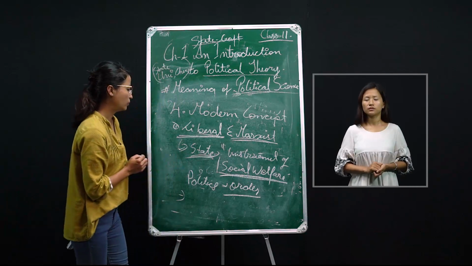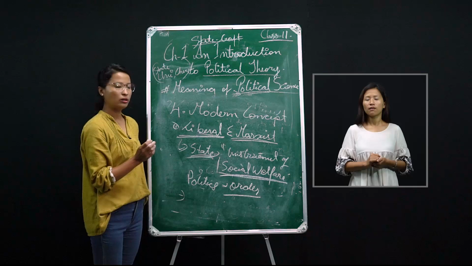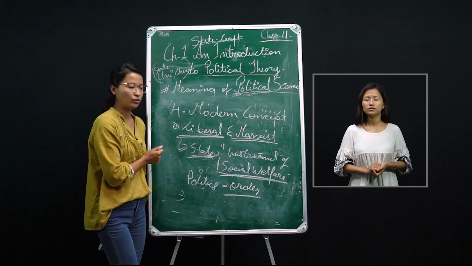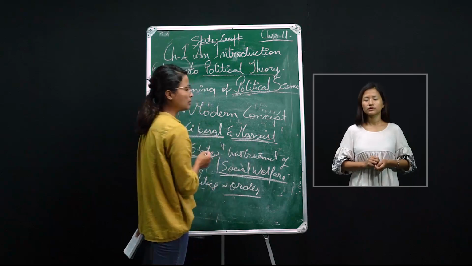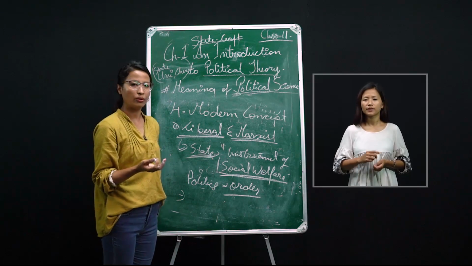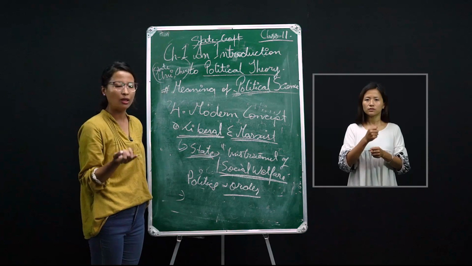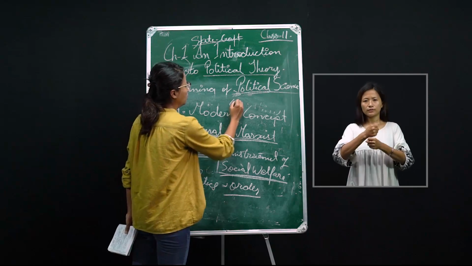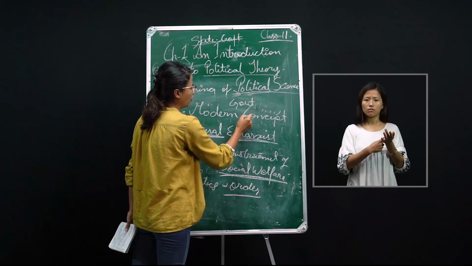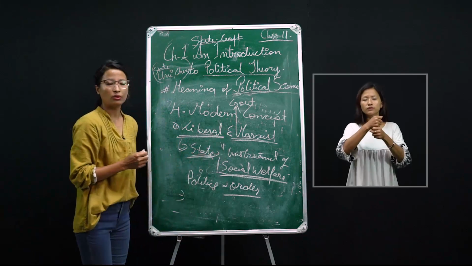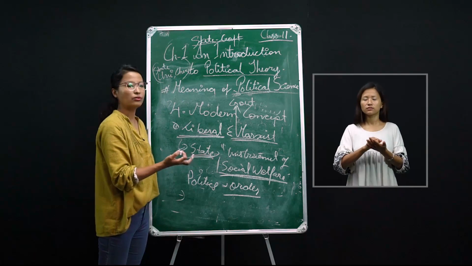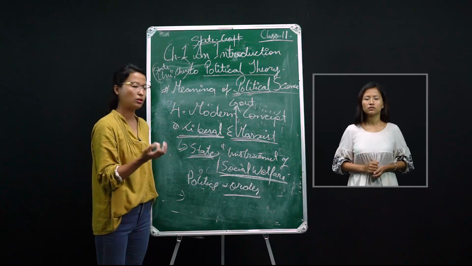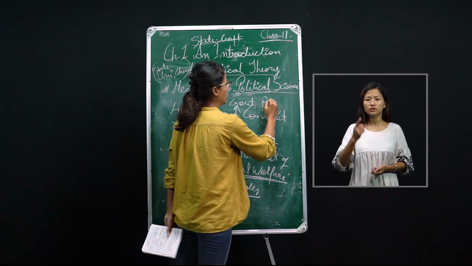Then the Marxists. What is their view on political science? The Marxists view is totally different from the liberal point of view. For the Marxists, every form of government, be it democratic, republic, or parliamentary, has a role: the existence of the state is that it tries to protect and promote only the privileged class.